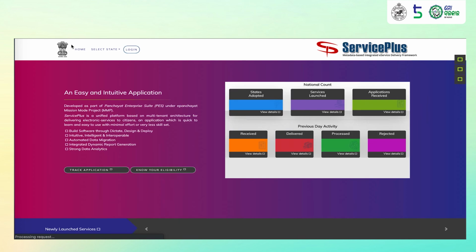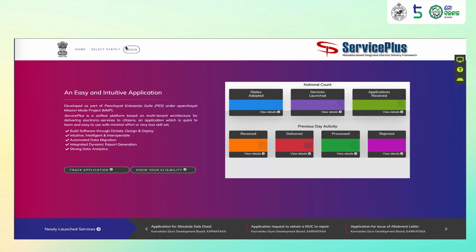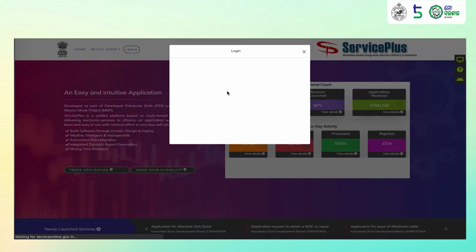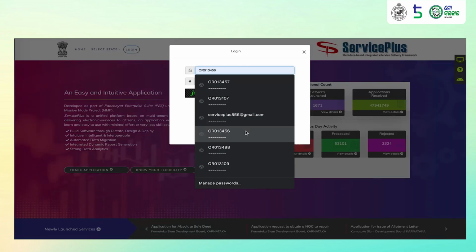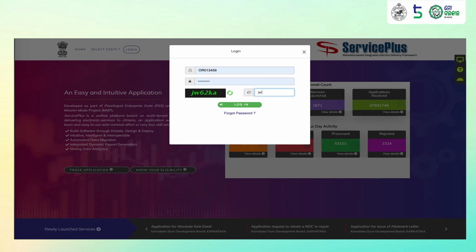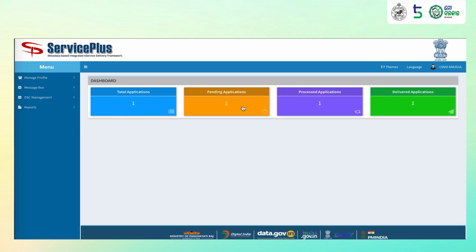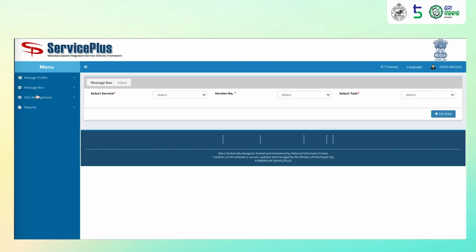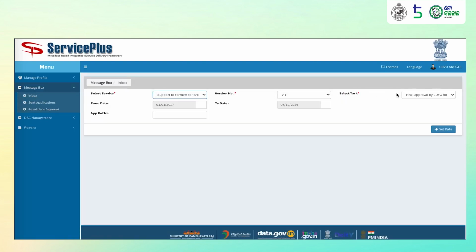Now, the CDVO will log in using his credentials. Click on message box, click on inbox, select the service, select the task as final approval by CDVO for release of subsidy under phase 2.